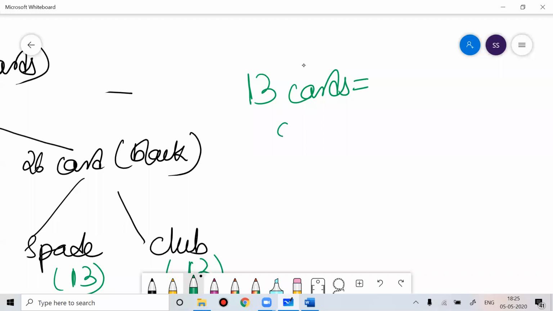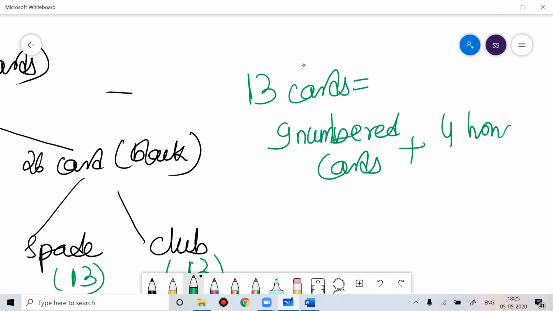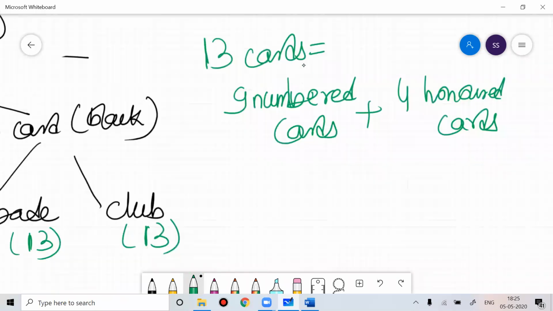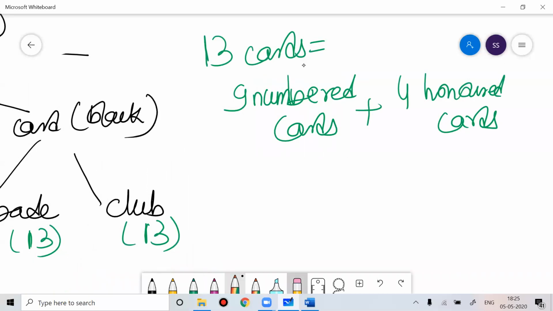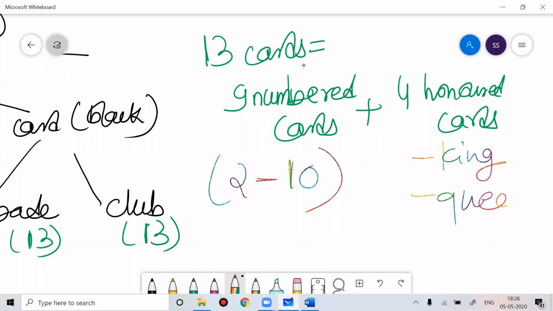Of these 13 cards, 9 cards are numbered cards and 4 cards are honored cards. When you see the numbered cards, they have numbers from 2 to 10. When you see the honored cards, they can be king, queen, jack, or ace.